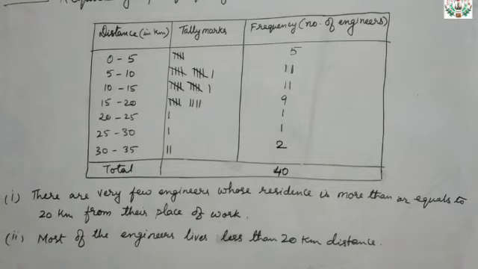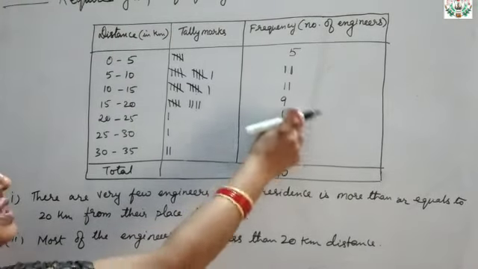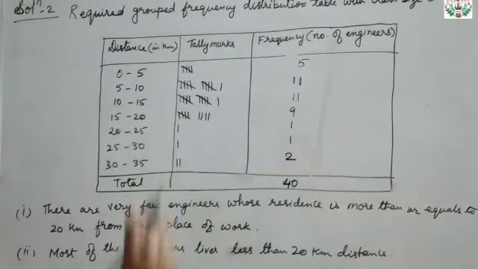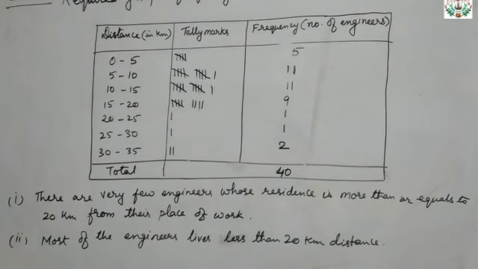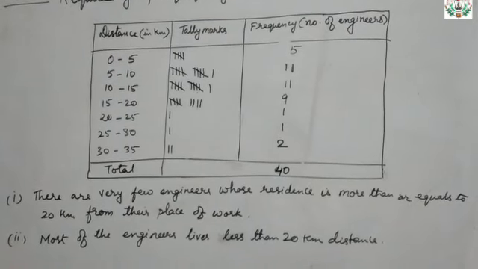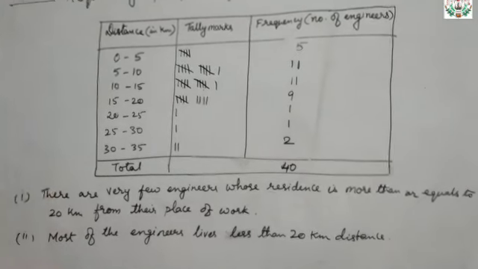Okay, these are the two factors, because here you can see only 4 engineers, whereas here you can see the rest 36 engineers are staying. So that is the only important or good feature you see from this table.